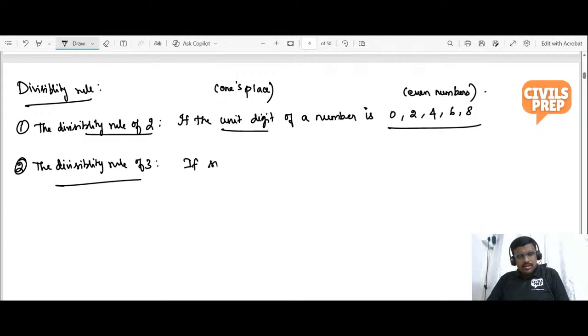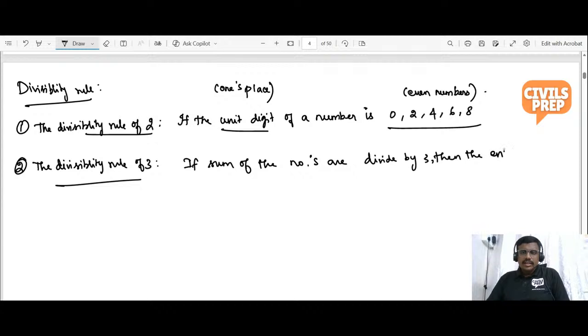If the sum of the digits is divisible by 3, then the entire number is divisible by 3.